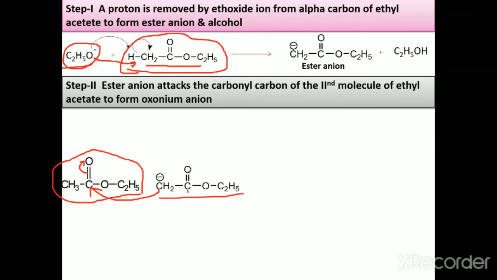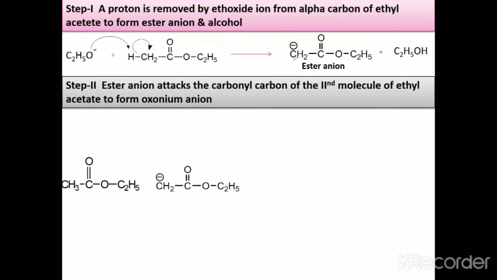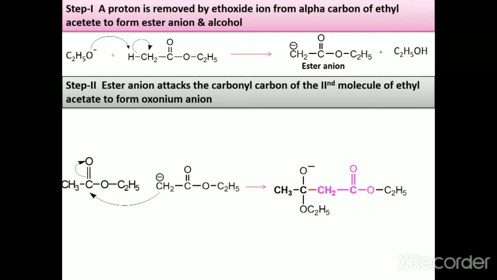Again the rearrangement takes place and it gives the oxonium anion, like this. This ester anion attacks the carbonyl carbon of the second molecule of ethyl acetate, so it forms the oxonium anion.